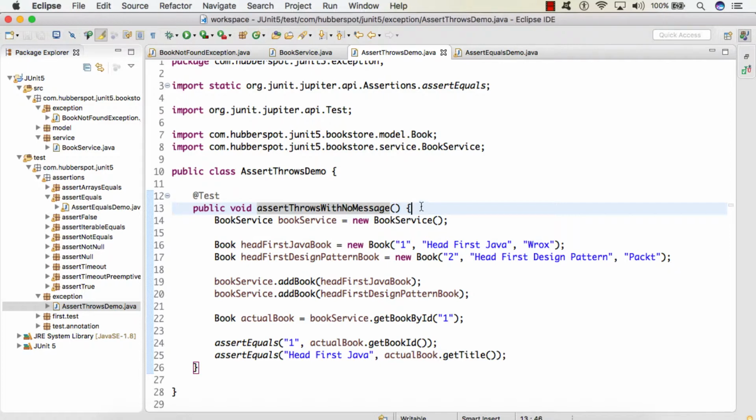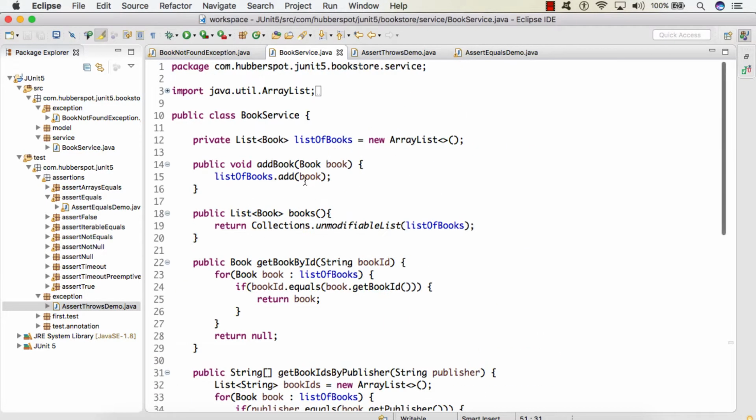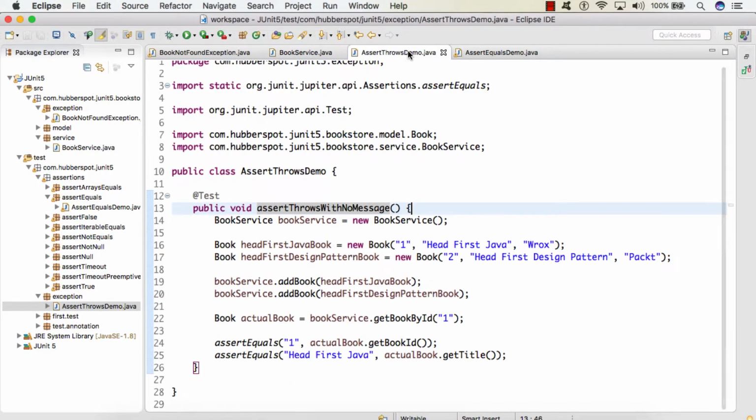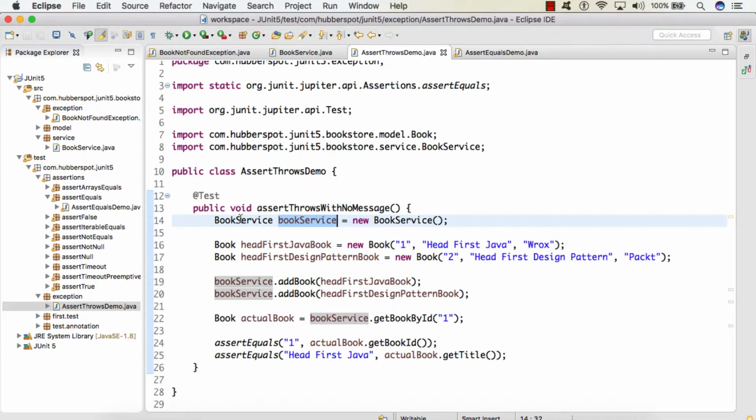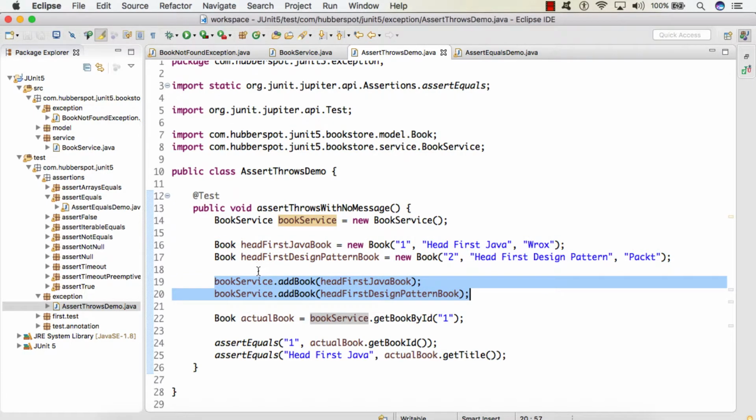So friends, as we want to test the get book by title method of the book service class, first we will create the instance of book service, and then we have created 2 books, and we have added those 2 books by calling the add book method.